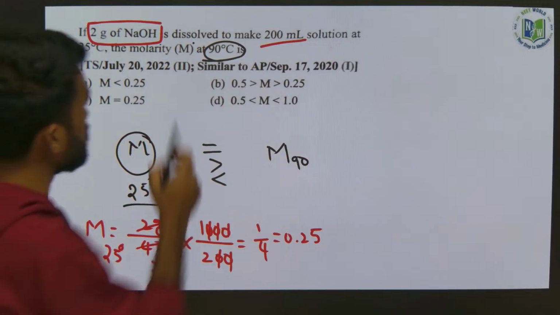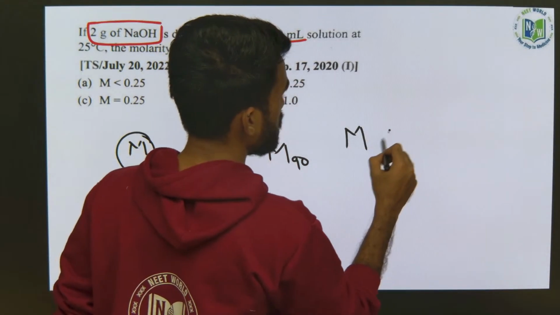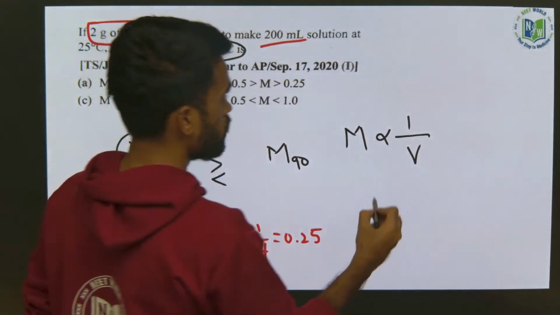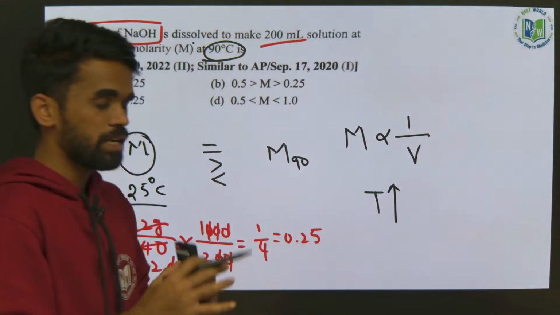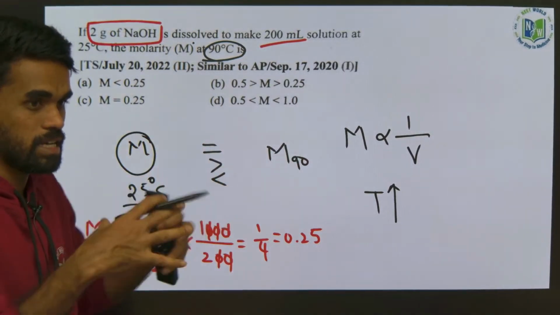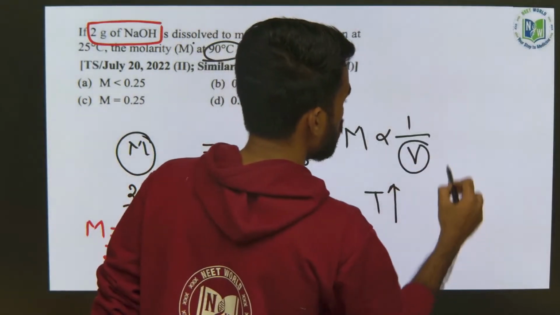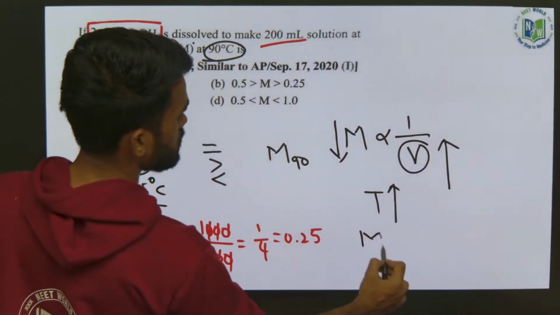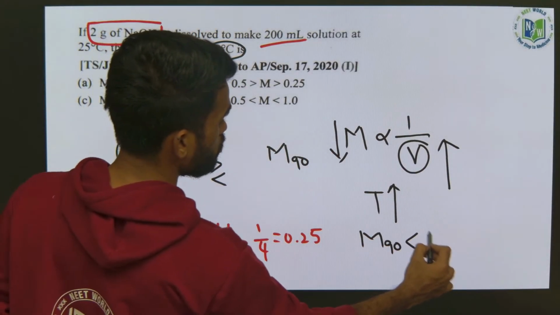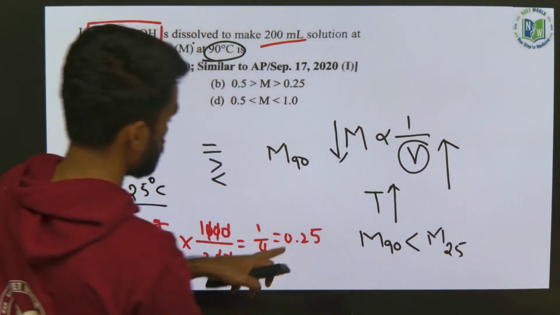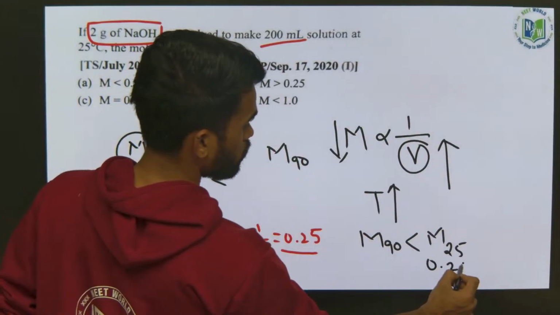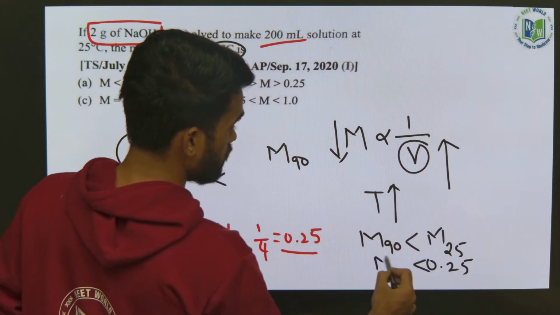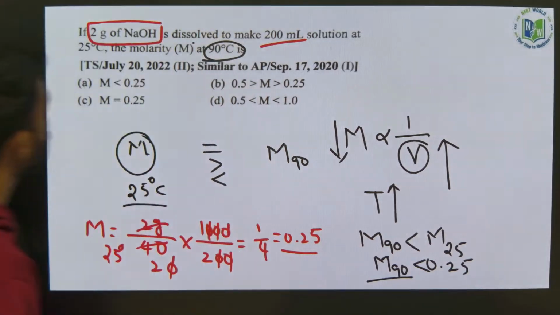So what we know is, at 90 degrees, molarity is inversely proportional to volume. If temperature is increased, volume increases, expansion takes place. If volume increased, molarity decreases. So we can say molarity at 90 degrees, M90, will be less than M25. At 25 degrees, how much is it? 0.25. Okay, M90 will be less than 0.25. Where do we have that? First option. Clear or not? Right.